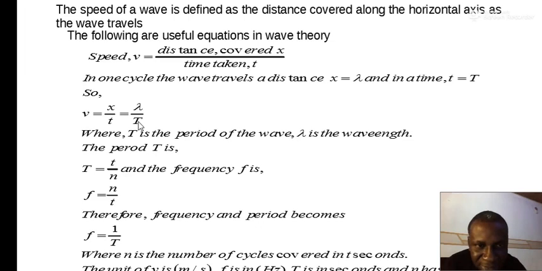The student is allowed to derive or deduce that by replacing 1 over T with f, and that will leave us with f lambda.